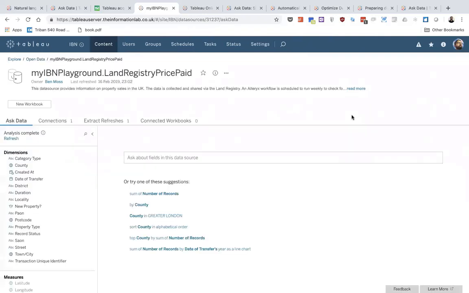So immediately when I click into this data source, Ask Data is the first thing that pops into the view now. And this is one of the biggest changes to Tableau Server.